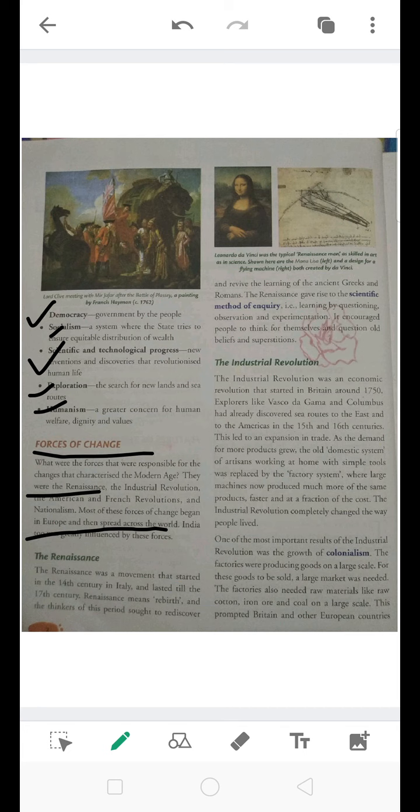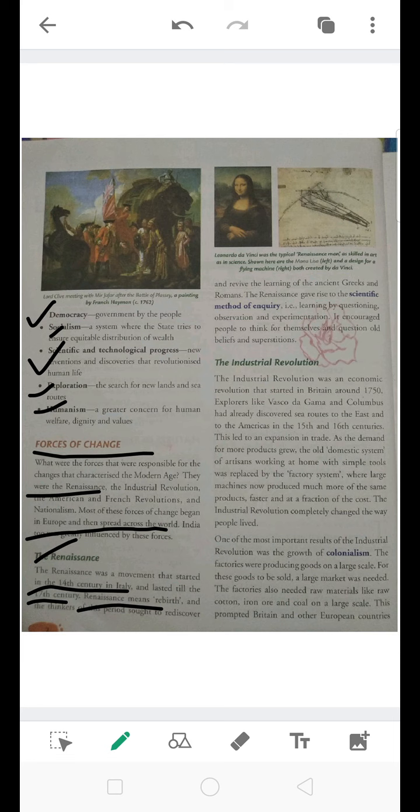The very first force of change which we will be studying today is the Renaissance. Now what is the Renaissance? The Renaissance was a movement that started in the 14th century in Italy and lasted till the 17th century. Renaissance means rebirth, and the thinkers of this period sought to rediscover and revive the learning of the ancient Greeks and Romans.